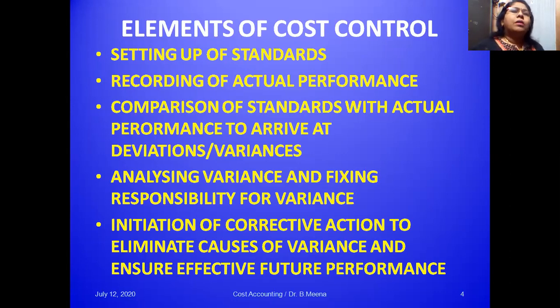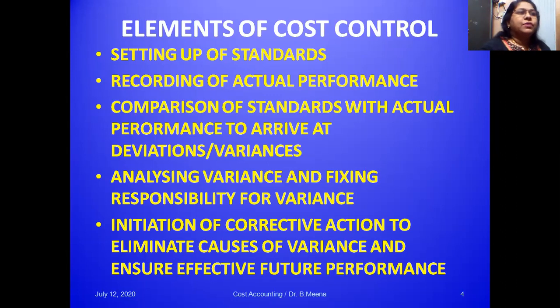When you are analyzing the variations, why the deviations, why the actual is not equal to the standard, we are supposed to analyze the reasons, because some deviations are not favorable to the company and some are favorable. Then only can we initiate corrective action to eliminate the causes of variances and ensure effective future performance.